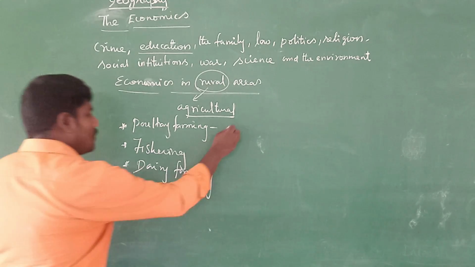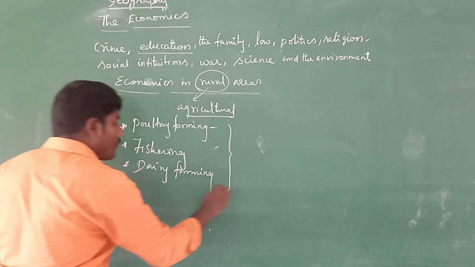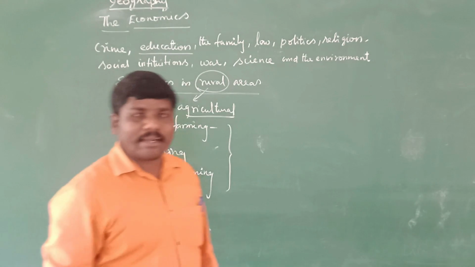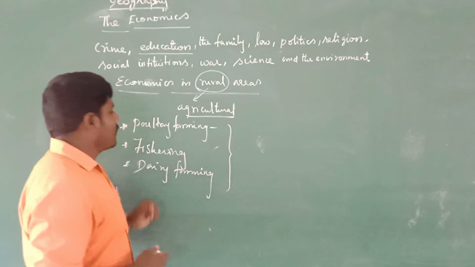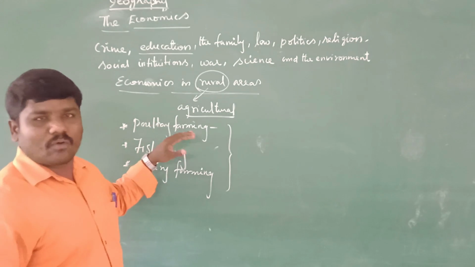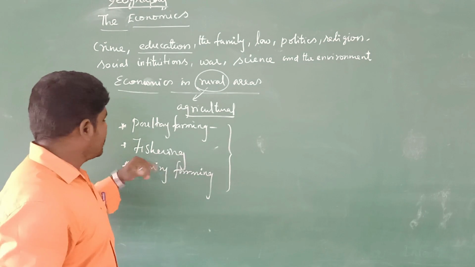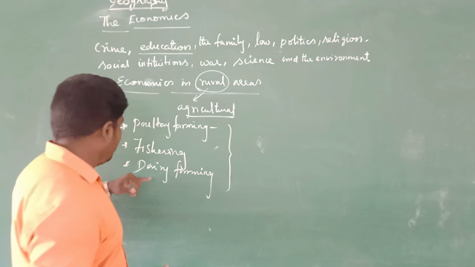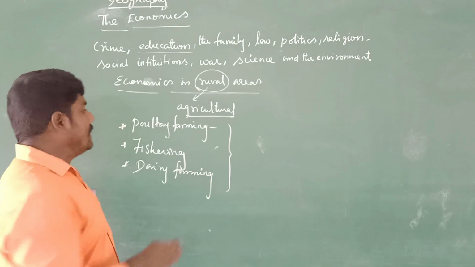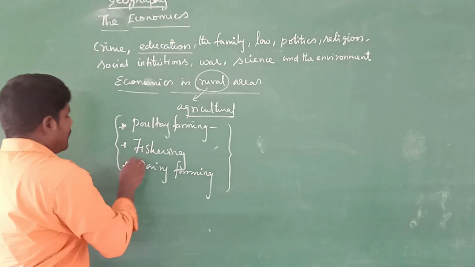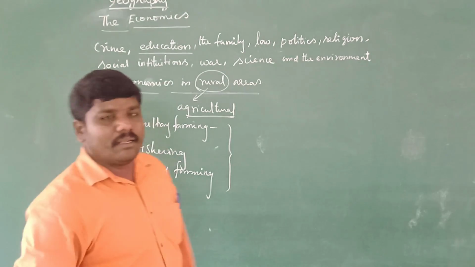In these rural areas, poultry farming, fishery, and dairy farming mostly improve the economy and include jobs. So these methods mostly increase the economy of rural areas.